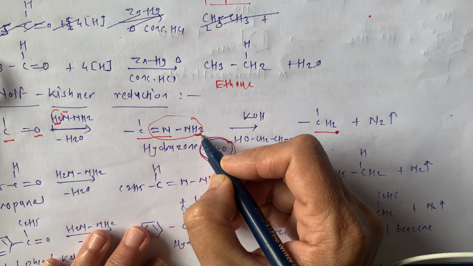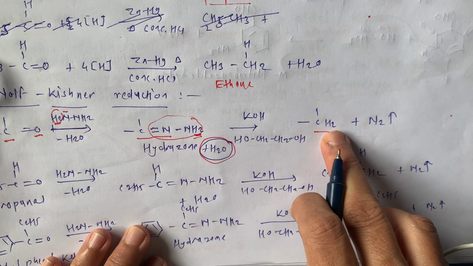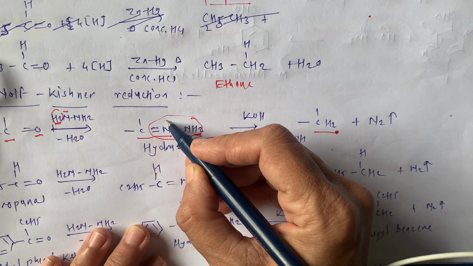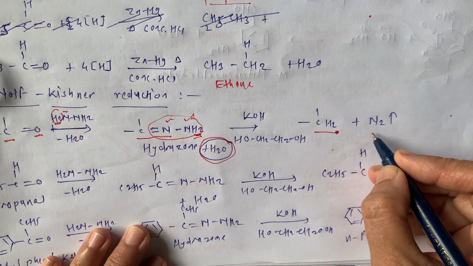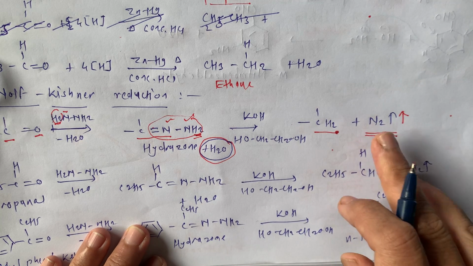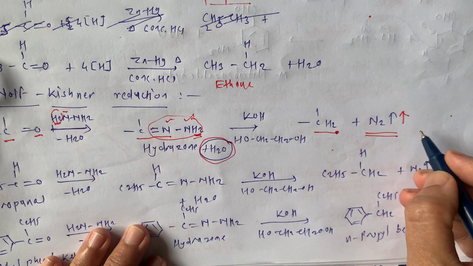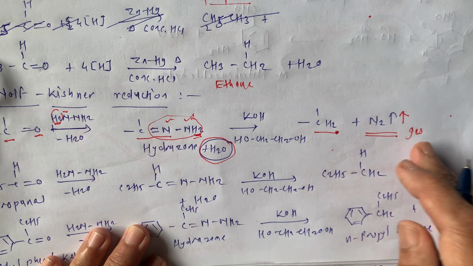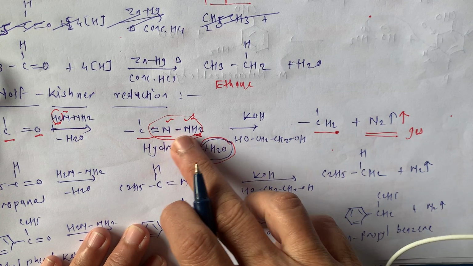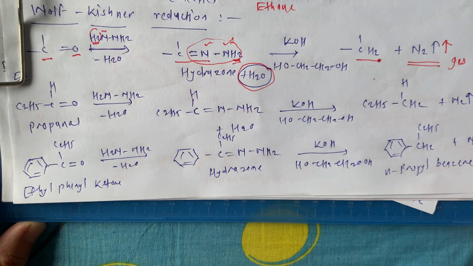This H2 is now attached to this carbon, and the two nitrogens come out in the form of nitrogen gas, and it is evolved from the reaction mixture. So N2 gas, this is our nitrogen gas. These two N leave in the form of nitrogen gas.